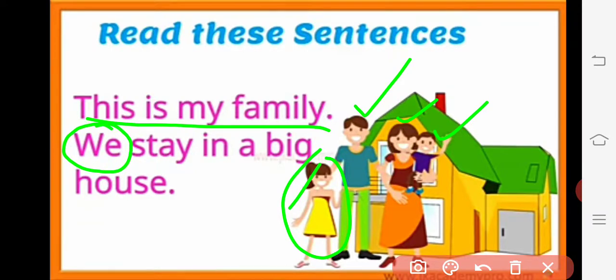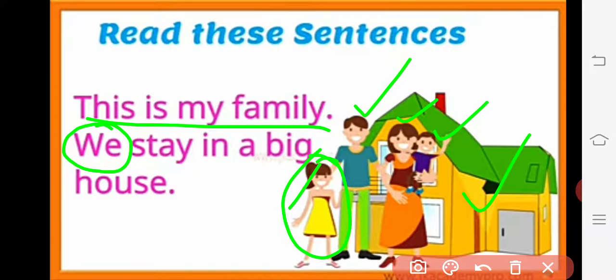That girl is talking about the whole family, and all four persons may be saying the same sentence: this is my family. And we stay in a big house, that is their house. So this is my family and we stay in a big house.